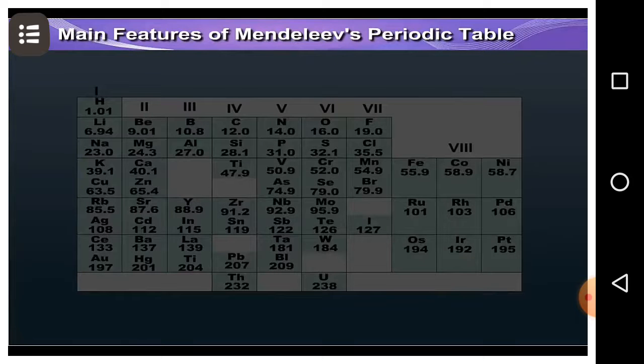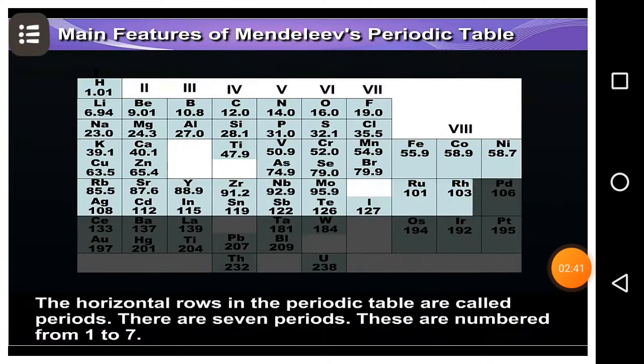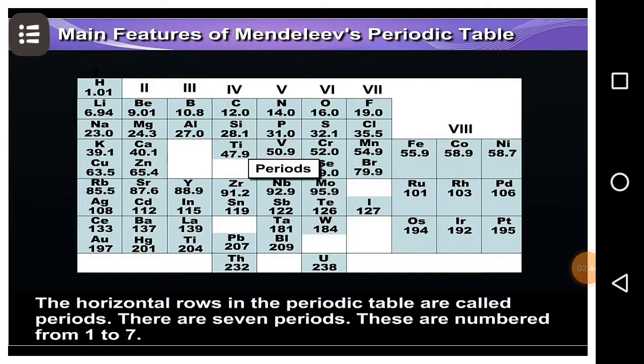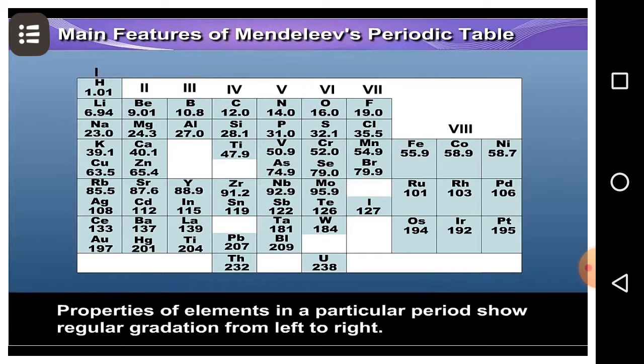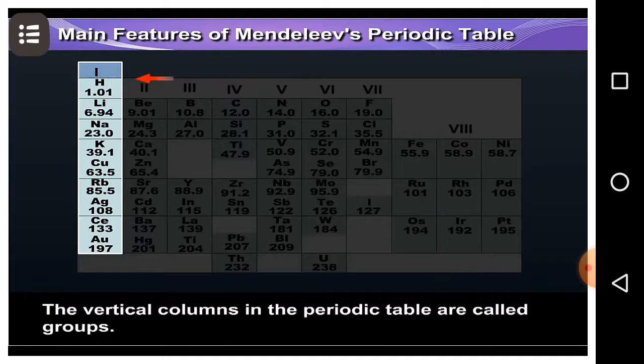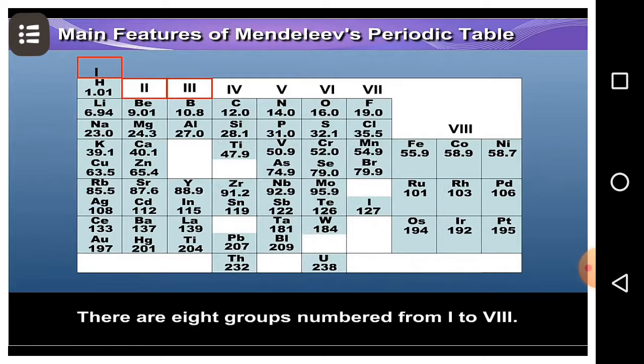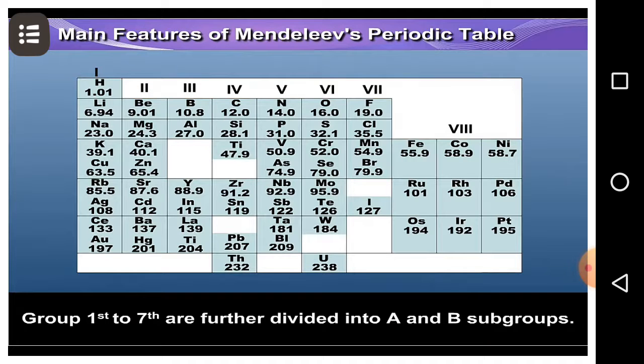Main features of Mendeleev's periodic table. The horizontal rows in the periodic table are called periods. There are 7 periods. These are numbered from 1 to 7. Properties of elements in a particular period show regular gradation from left to right. The vertical columns in the periodic table are called groups. There are 8 groups numbered from 1st to 8th. Group 1st to 7th are further divided into A and B subgroups.